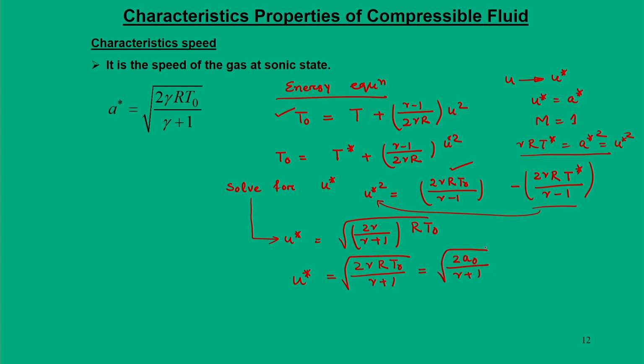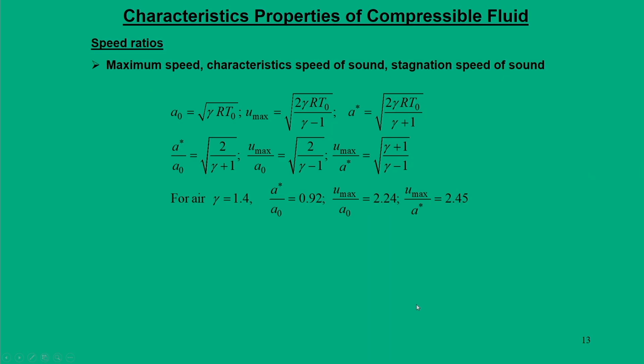Now, since u star is also A star, we can also write A star to be square root of twice A naught divided by gamma plus 1. So, there is some mathematical jugglery or simplification one has to make to arrive at this relation. So, whatever I told, I summarized here.